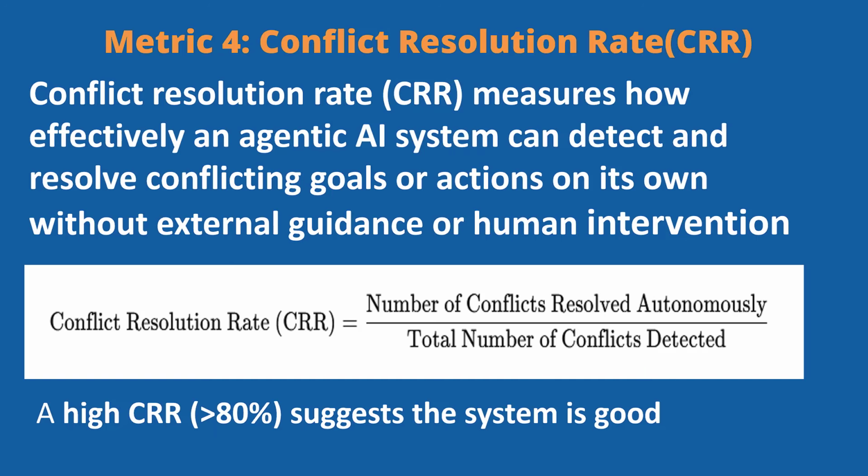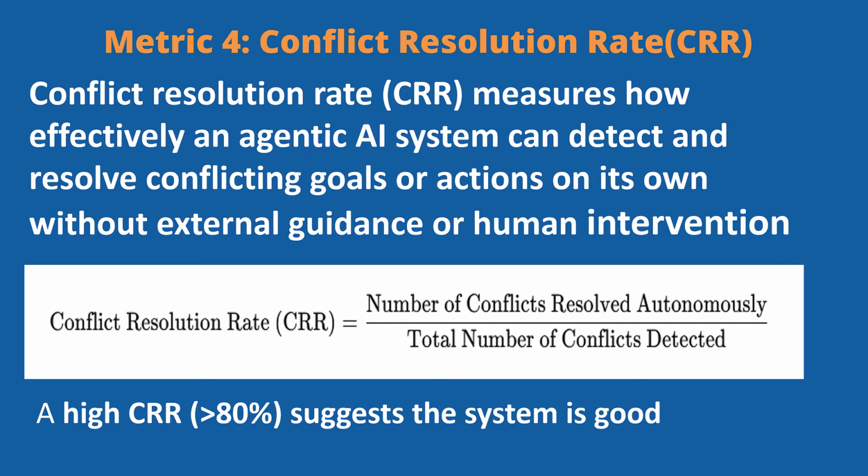Conflict resolution rate measures how effectively an agentic AI system can detect and resolve conflicting goals or actions on its own. This is expected without external guidance or human intervention. In multi-agent or goal-driven systems, agents often face situations where their objectives overlap, contradict, or compete.